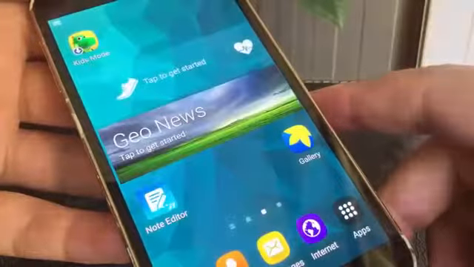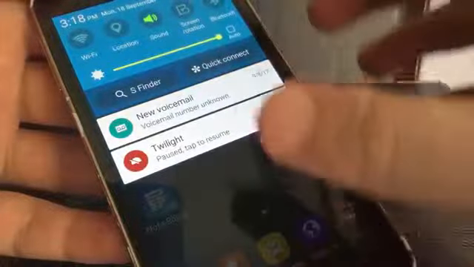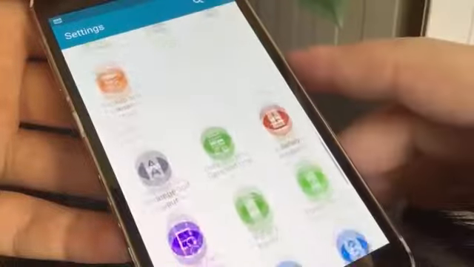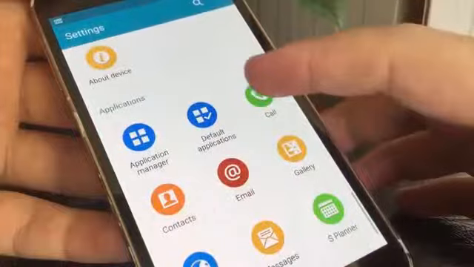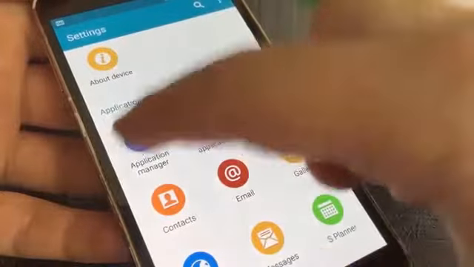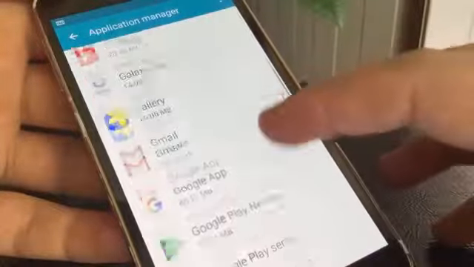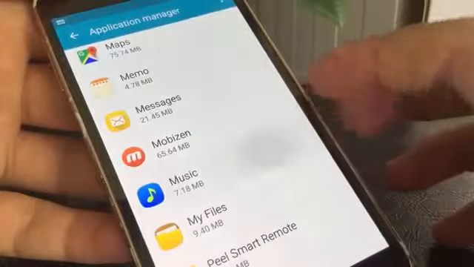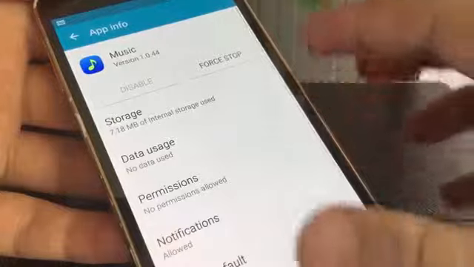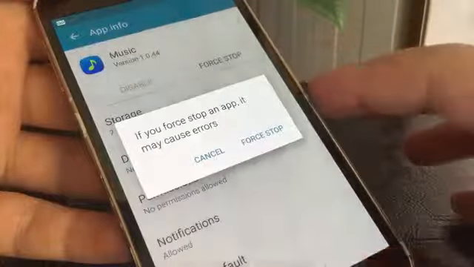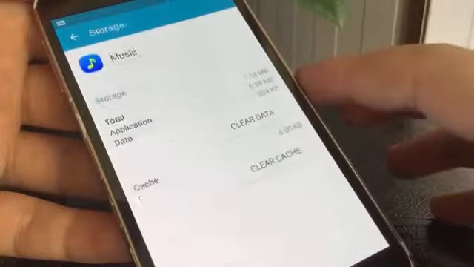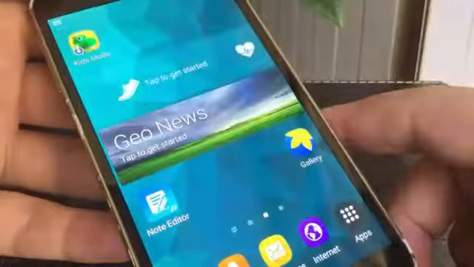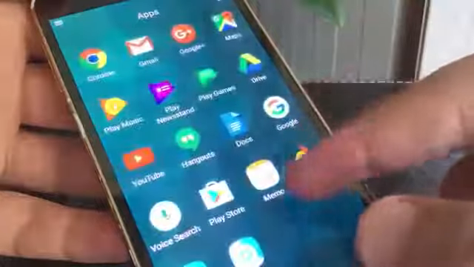Go to Settings, Application Manager, search for the app that requires your permission, and force stop it. And from Storage, clear cache. Go back to the home screen and run that app again.